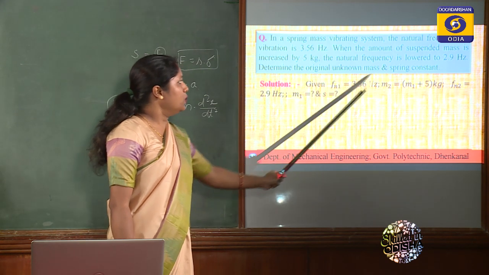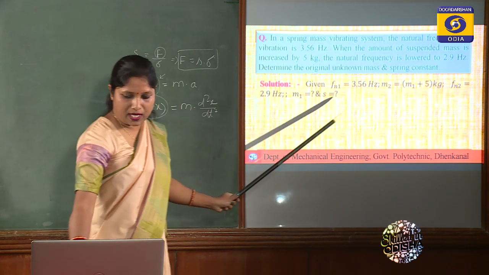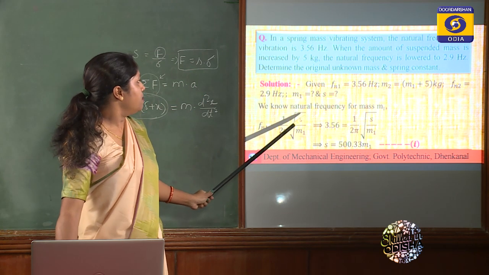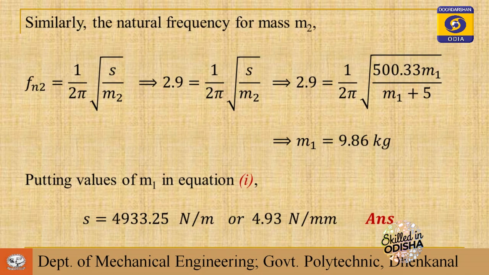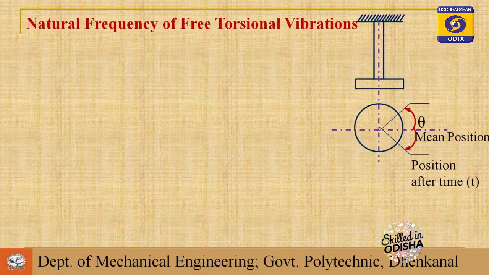So you have two equations, using the two frequencies. Using the first frequency you have one equation in terms of s and m, and using the second frequency you have another equation. Solving those two equations you can find s and m1. So this is the first question. Next we will see the natural frequency of free torsional vibration.